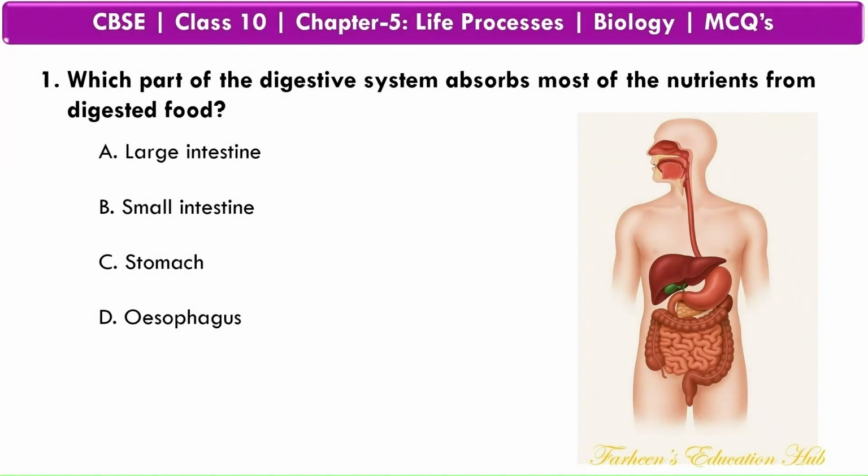Which part of the digestive system absorbs most of the nutrients from digested food? Correct answer: small intestine. The small intestine absorbs nutrients through villi.